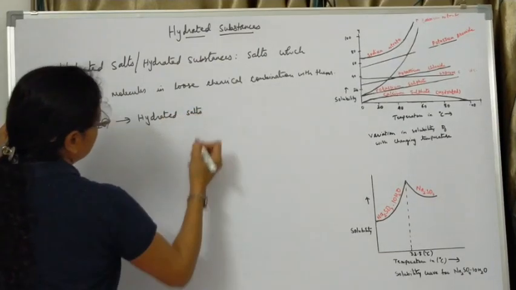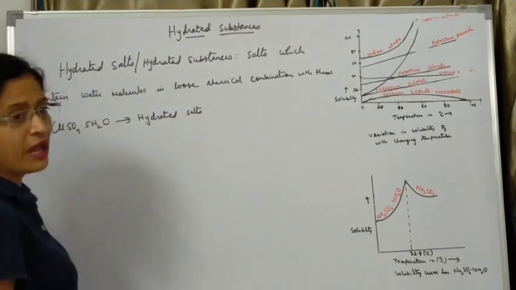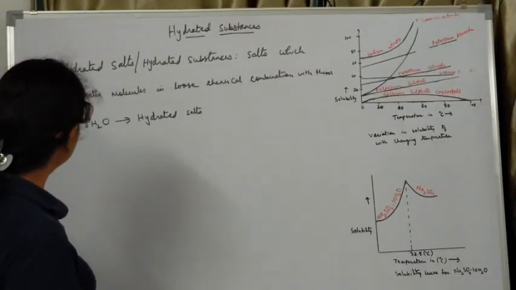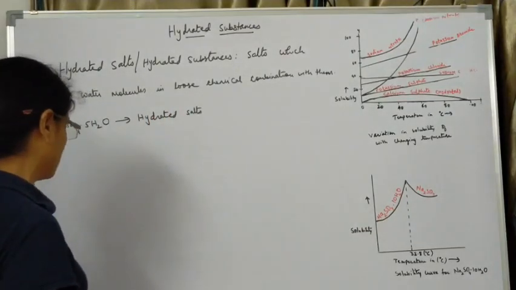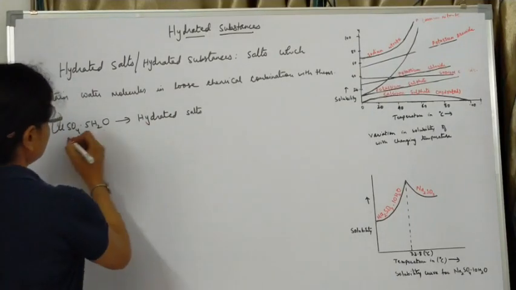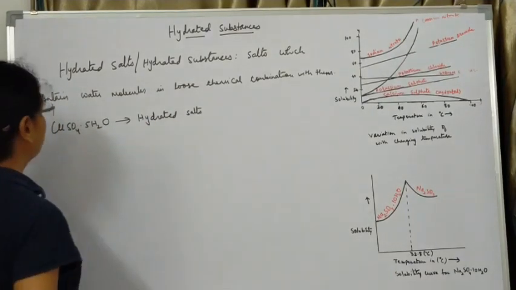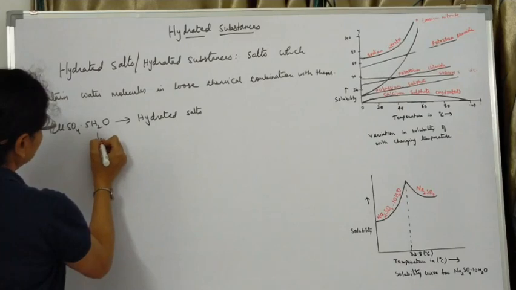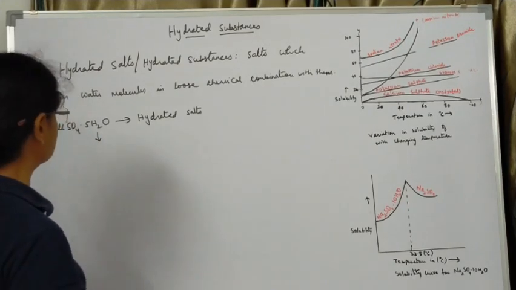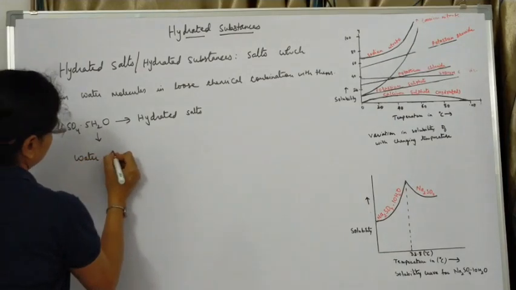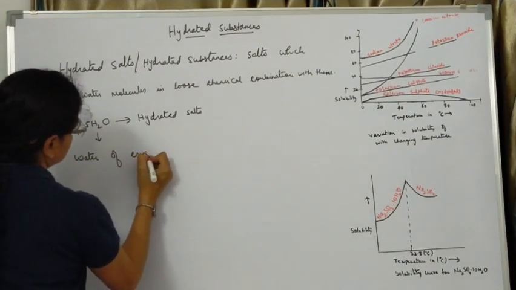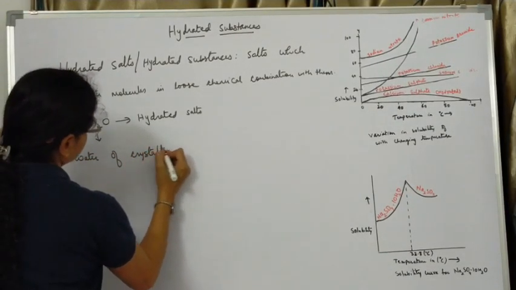There are a few more examples of hydrated salts, like Epsom salt, then we have washing soda and so on, that I'll give you later on. Okay, so this salt is called the hydrated salt, and these water molecules which are attached to this salt, we call water of crystallization.